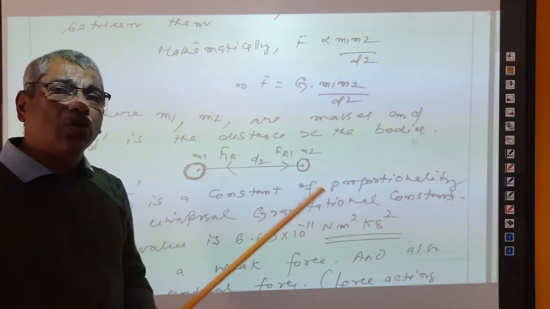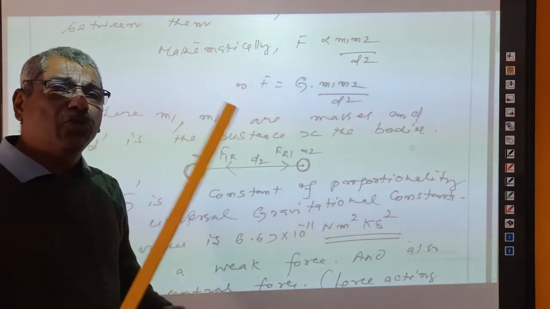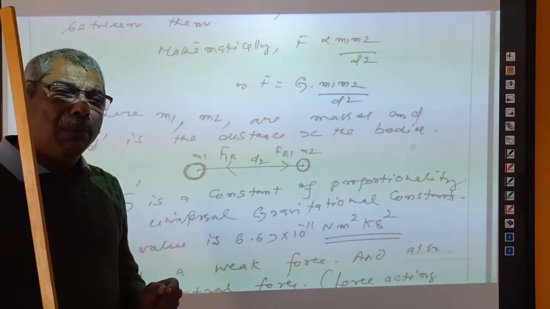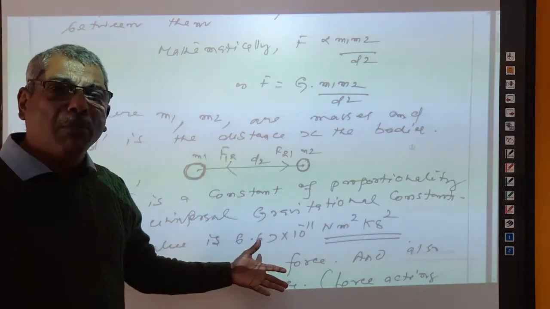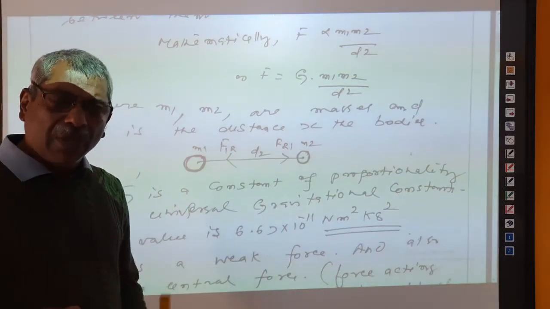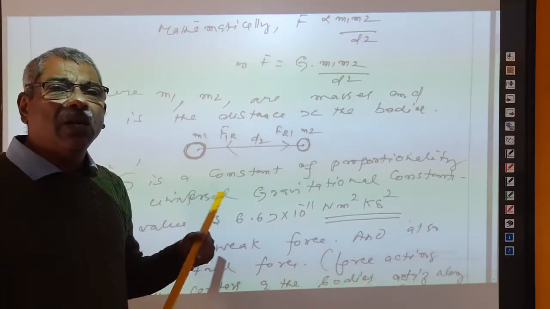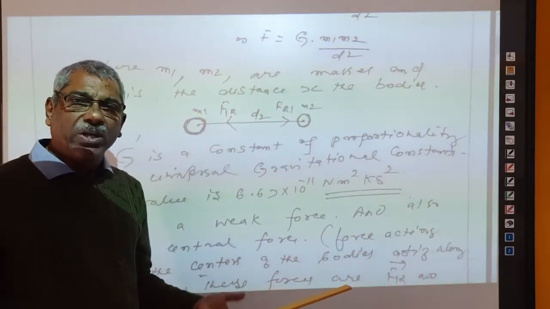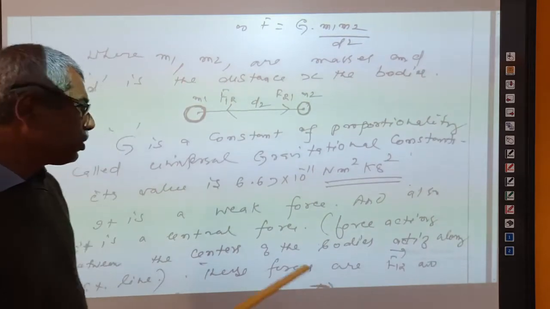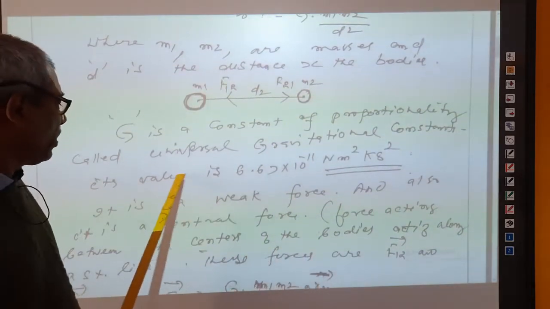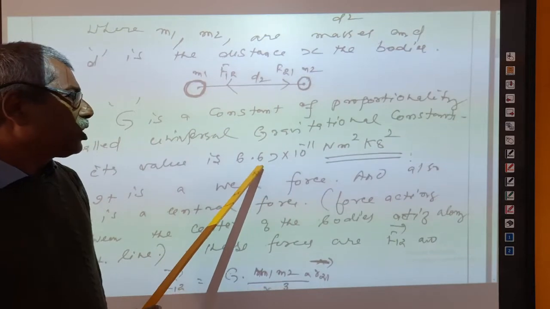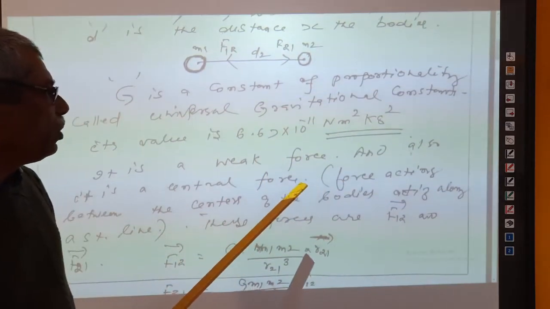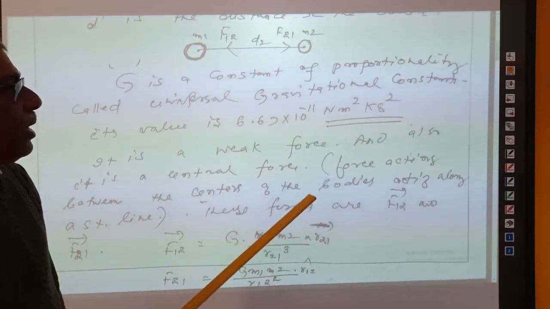G is called the universal gravitational constant because it is used for any two bodies anywhere in the universe. It can be used for micro-sized bodies and also macro-sized bodies, right? From atomic particles to galactic size particles, the same law can be applied. That is why it is called the universal law of gravitation, right? The value of G is 6.67 into 10 raised to minus 11 Newton meter square per kg square, right?